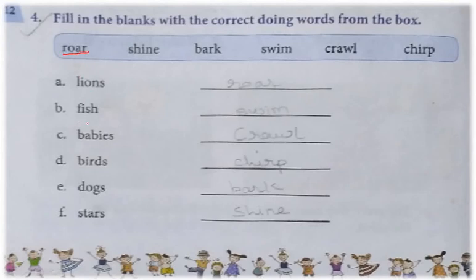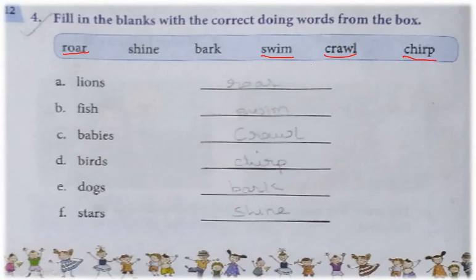Number B is fish, swim. Where is swim? Yes, S-W-I-M, swim. Fish swim. Babies crawl. C-R-A-W-L, crawl. Now number D, birds chirp.